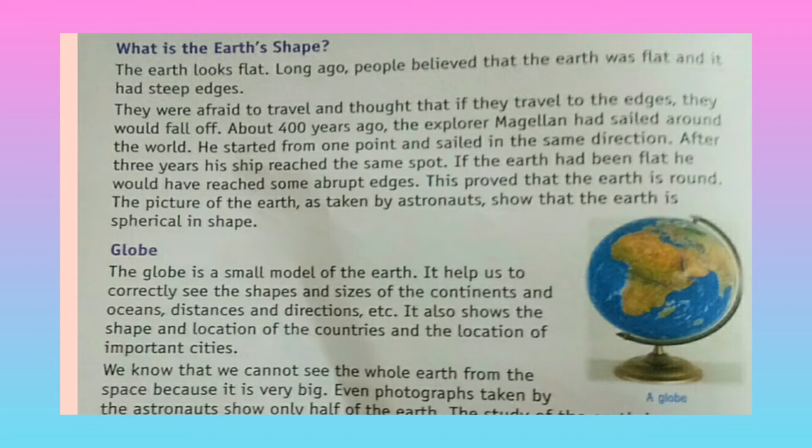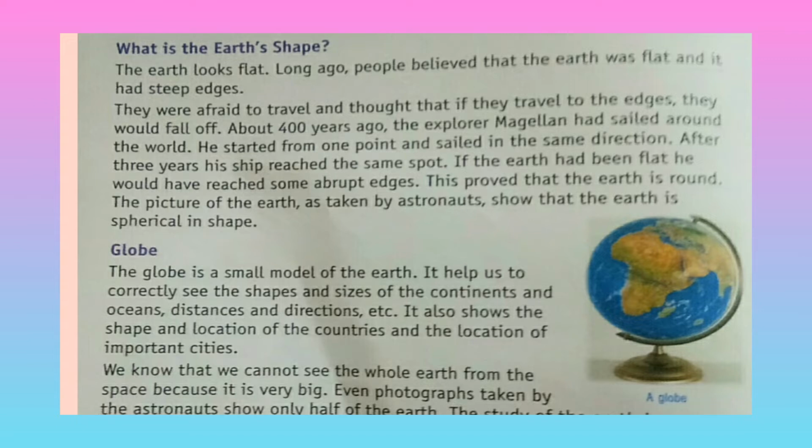About 400 years ago, the explorer Magellan sailed around the earth. He started from one point and sailed in the same direction. After 3 years, his ship reached the same point. If the earth had been flat, he would have reached some abrupt edge.